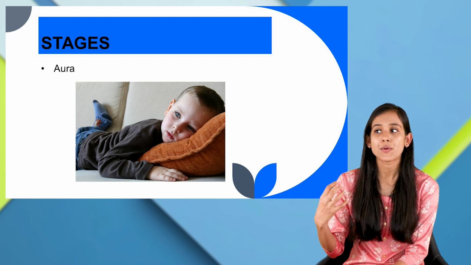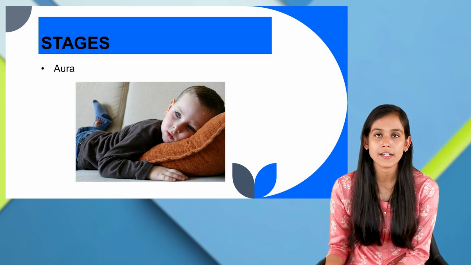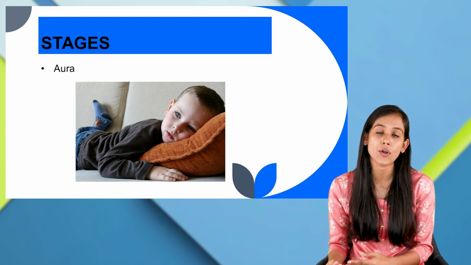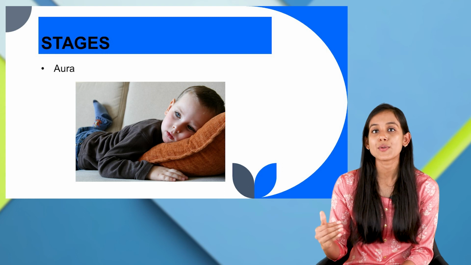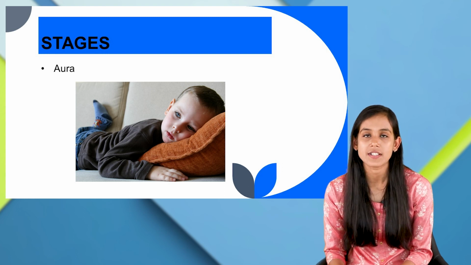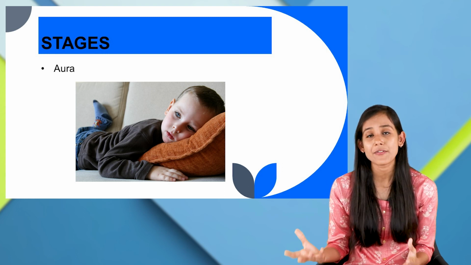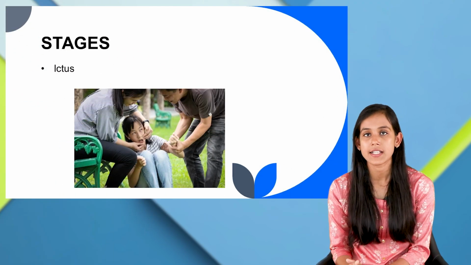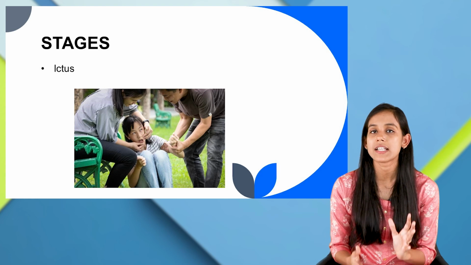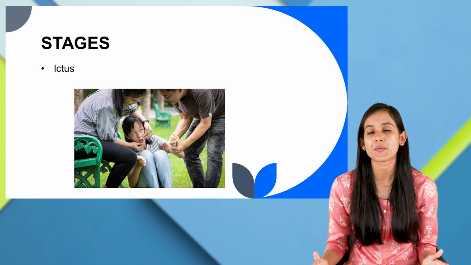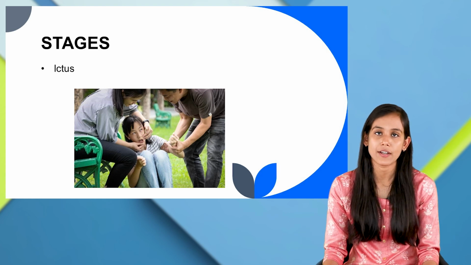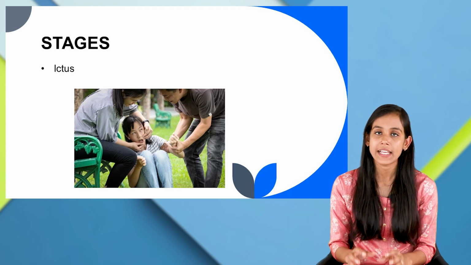So you have to understand what symptoms your patient experiences. This is actually different for each patient, and might be experienced differently by different patients. The third one is ictus. Ictus means actual seizure. So when the seizure attack happens, we call that phase or stage ictus.